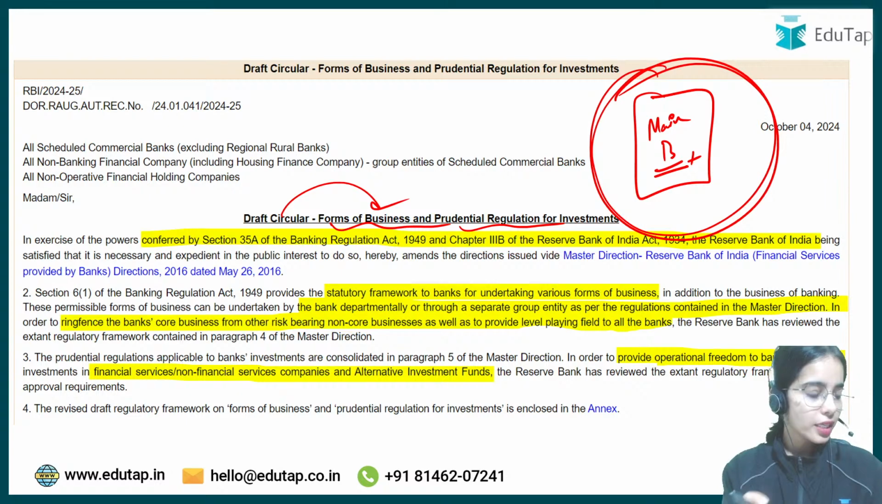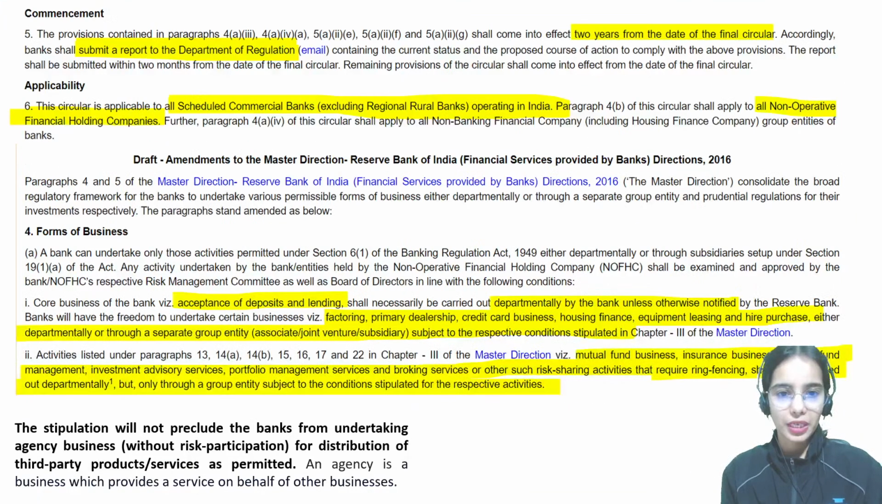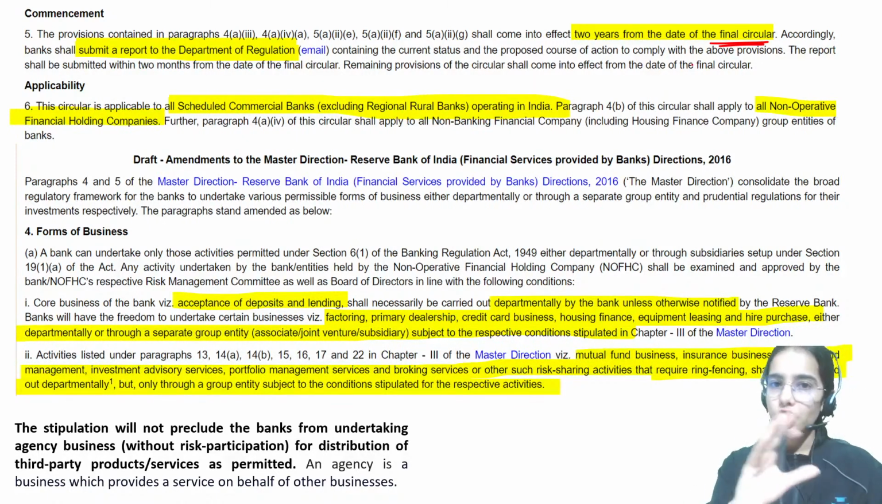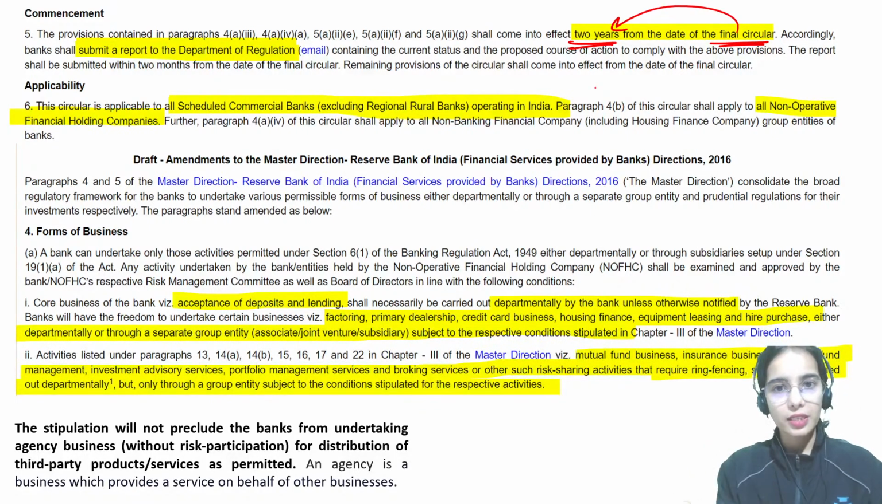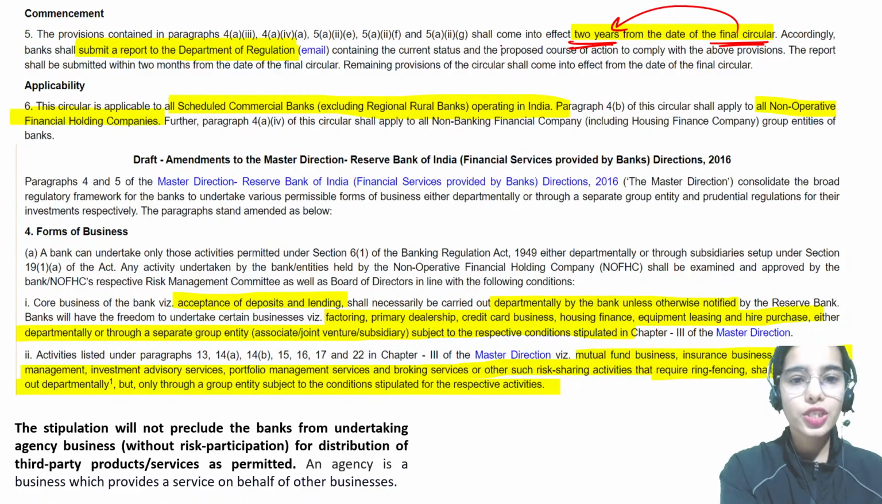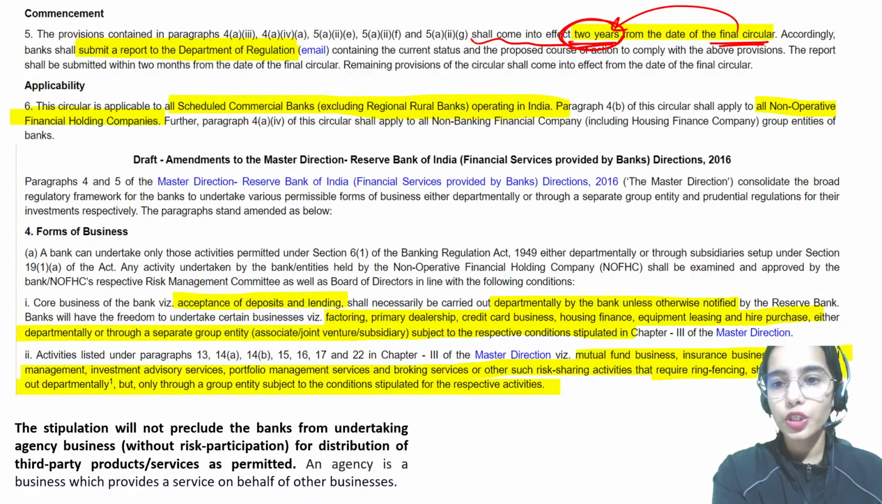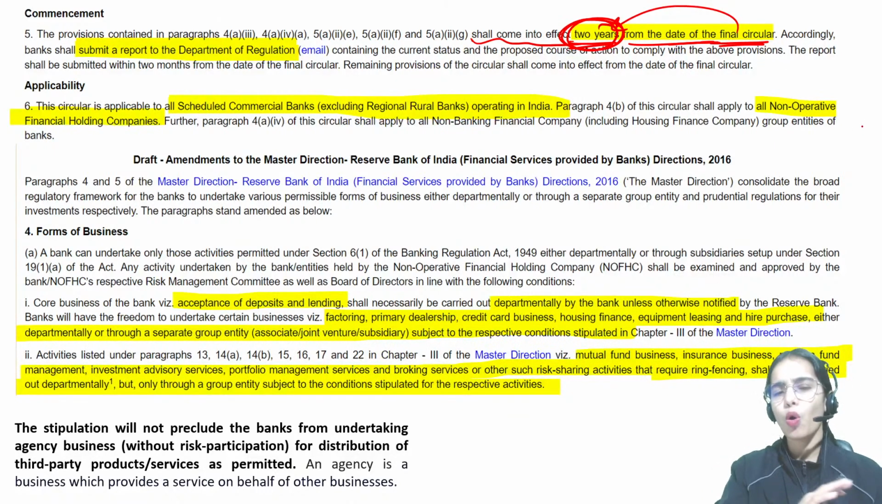That is why specific directions and a draft circular have been released. When the final circular comes, the banks will be given 2 years, and the directions will come into effect 2 years from the date of the final circular. This circular is applicable to all the scheduled commercial banks excluding the regional rural banks.